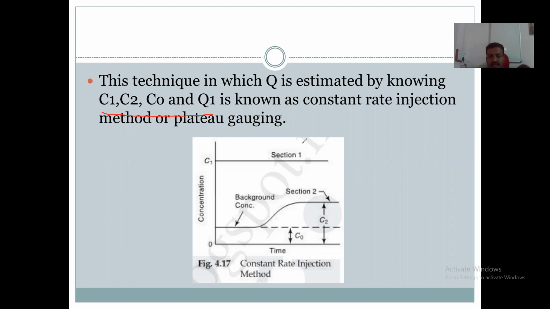From that we measure the discharge. Therefore this constant rate injection method is also known as plateau gauging. Constant rate injection method or plateau gauging, these are the two names.